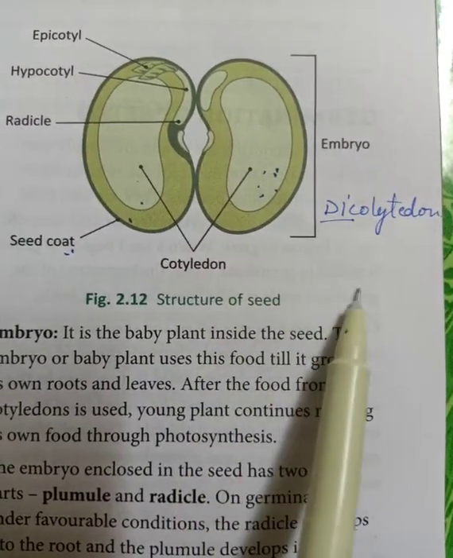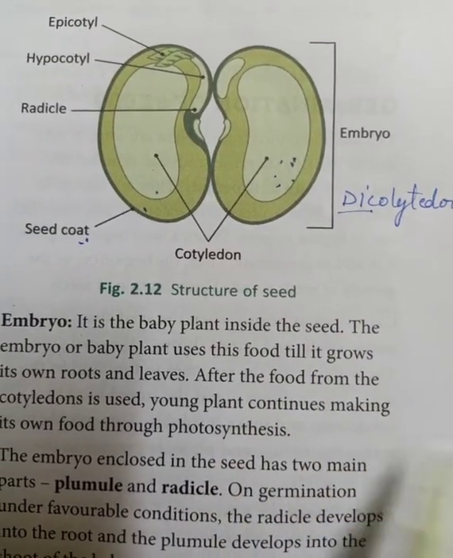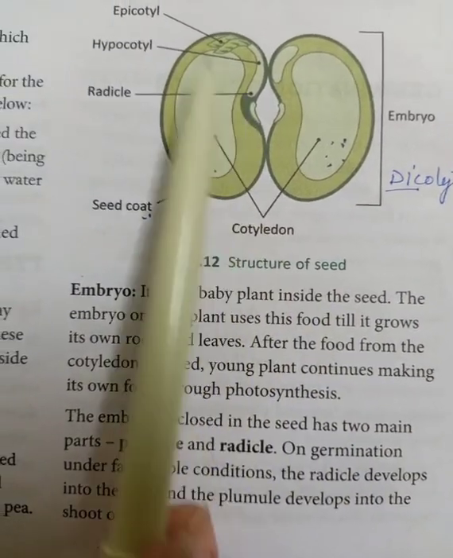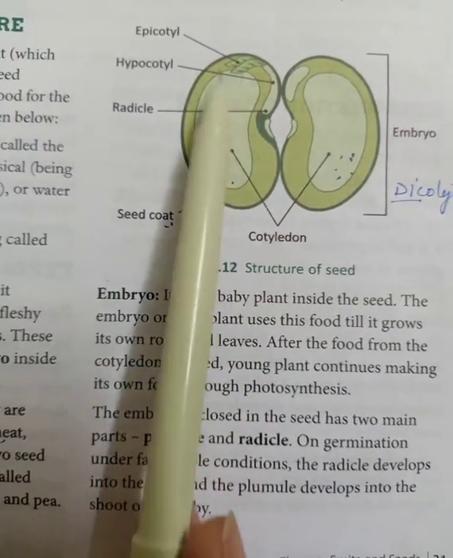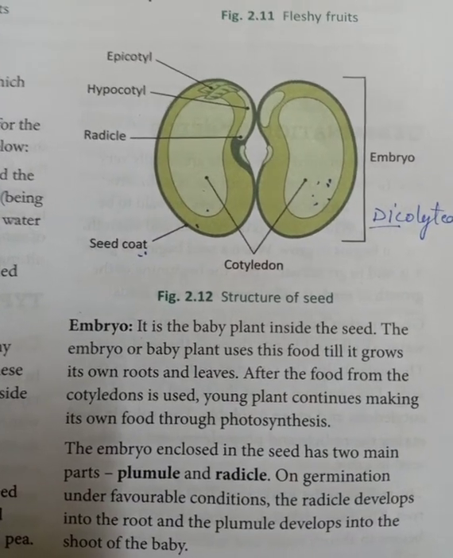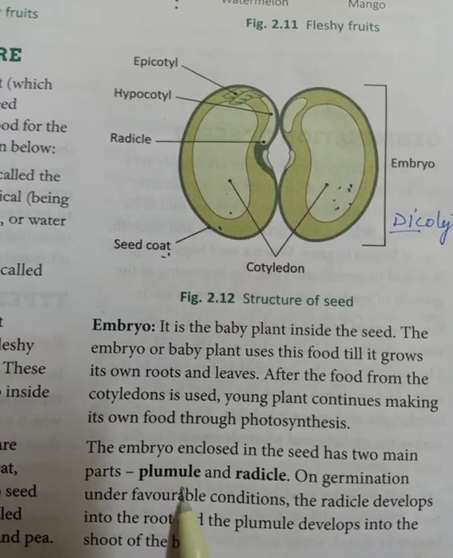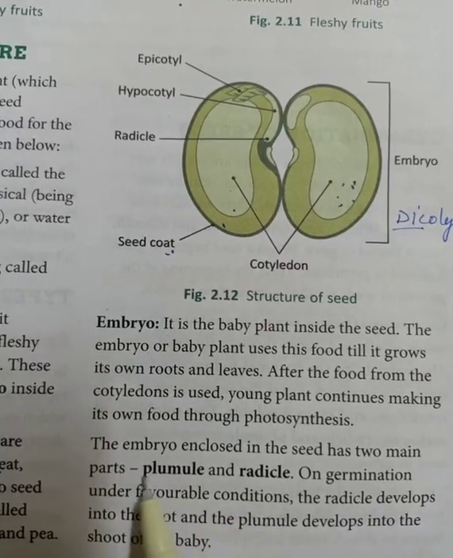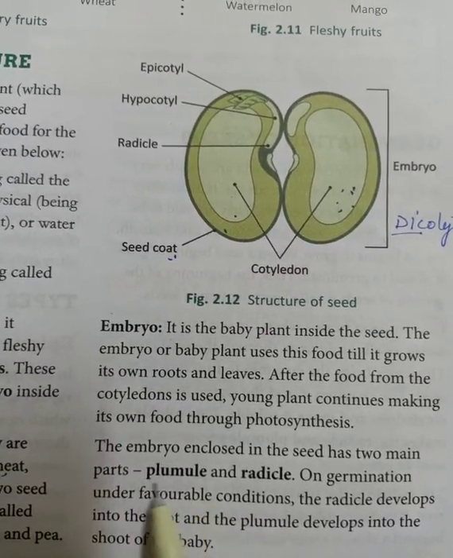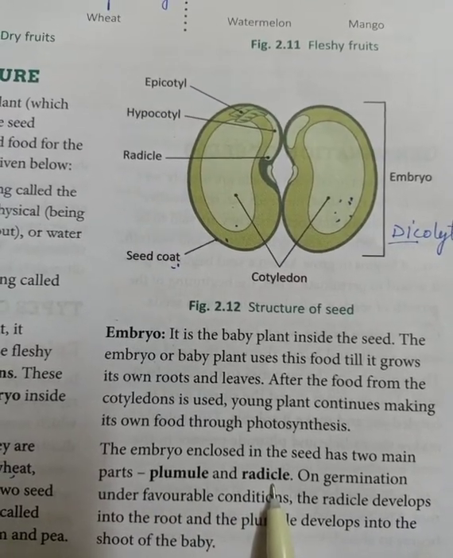Okay, now when it starts its growth, the young plant develops leaves, and it will start doing photosynthesis. Okay, so it forms two parts, that is plumule and radicle. Plumule forms the upper part, means the shoot, and radicle forms the root, means the lower part.